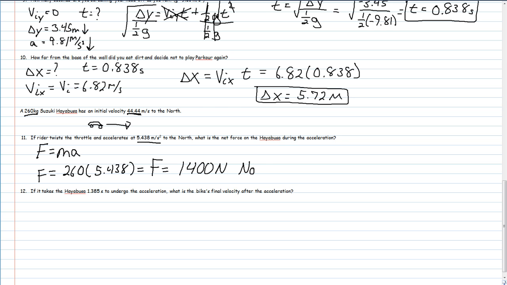north. The reason I come up with 1,400 newtons and only have 2 significant digits here is because that 260 only has 2 significant digits. So I rounded it at 1,400 newtons.